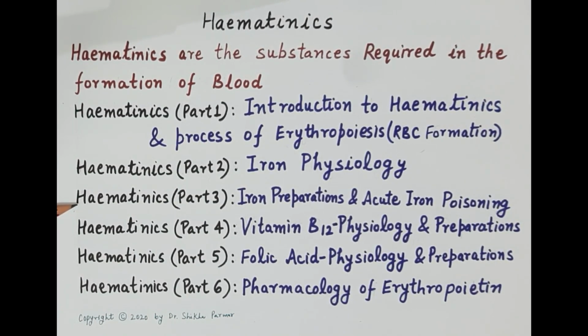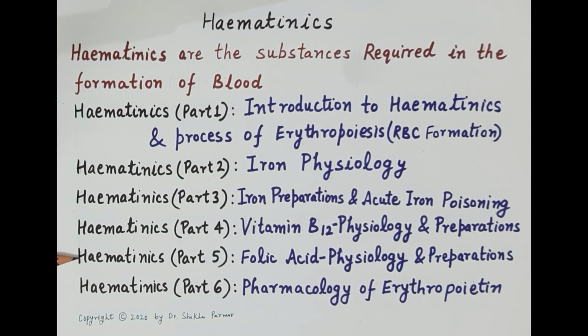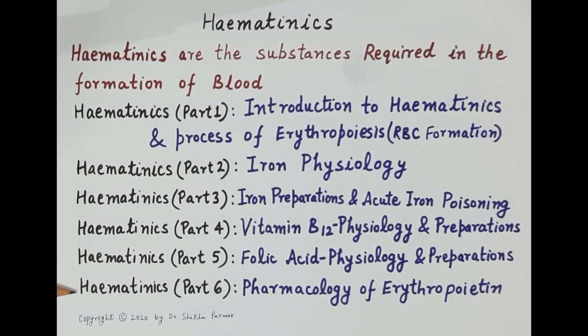We will discuss symptoms and treatment of iron overload. The fourth video deals with physiology of vitamin B12, that is absorption, transport, metabolism and physiological functions of vitamin B12, and oral and parenteral vitamin B12 preparations. The fifth video deals with physiology of folic acid, that is absorption, transport, metabolism and physiological functions of folic acid and its oral and parenteral preparations. The sixth video, that is the last video in the series, covers pharmacology of erythropoietin, a hormone produced by kidneys, and its role in the formation of RBC.